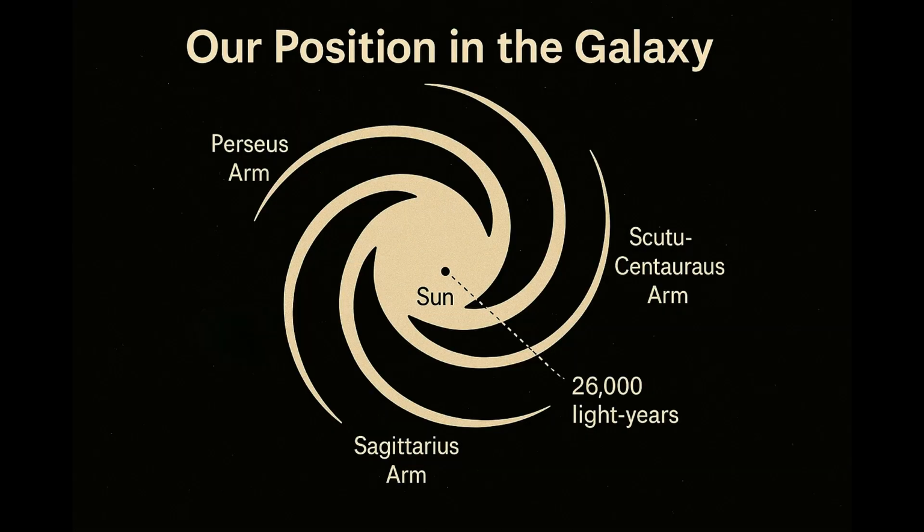The Sun is about 26,000 light-years from the galactic center. Located in the Orion Arm, it orbits the center at roughly 500,000 miles per hour. One full orbit, called a galactic year, takes about 220 million years. Since the Sun formed, it has completed about 20 such orbits.